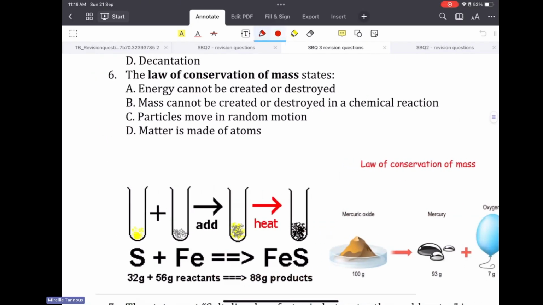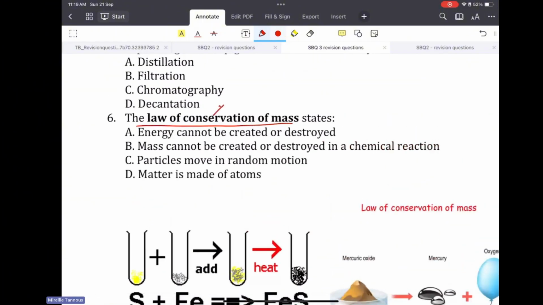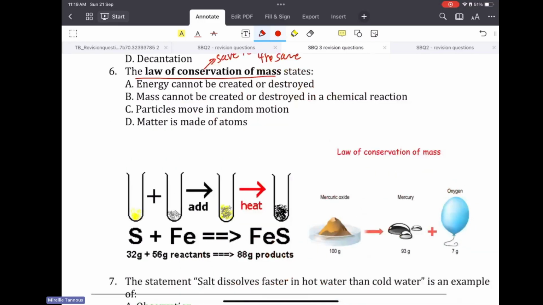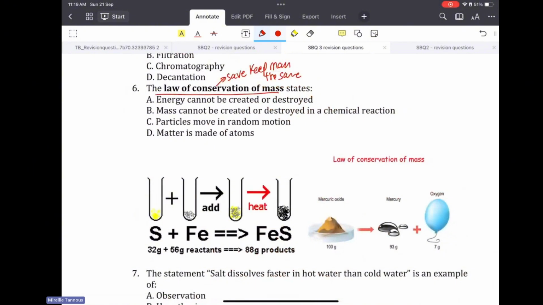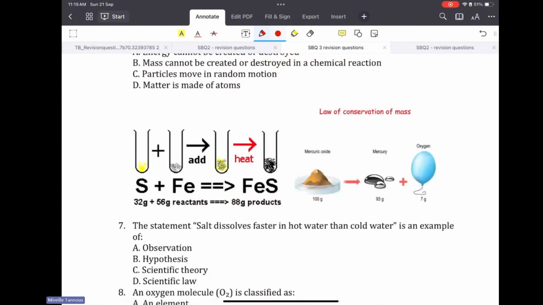So the law of conservation of mass, again, to save, to keep mass the same. So the mass of reactants must be equal to the mass of the products. If you look at the examples over here, this is before and that's after.